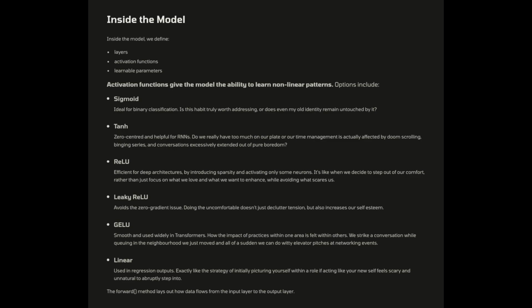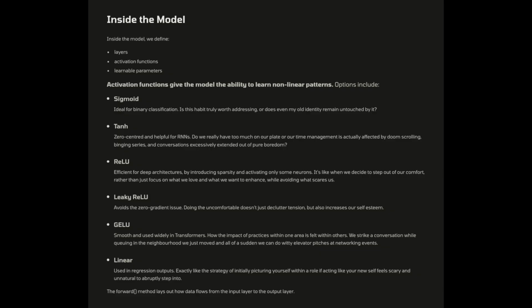GELU, smooth and used widely in transformers. How the impact of practices within one area is felt within others. We strike up a conversation while queuing in the neighborhood we just moved to, and all of a sudden we can do witty elevator pitches at networking events.